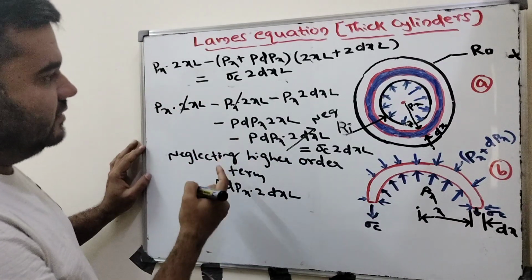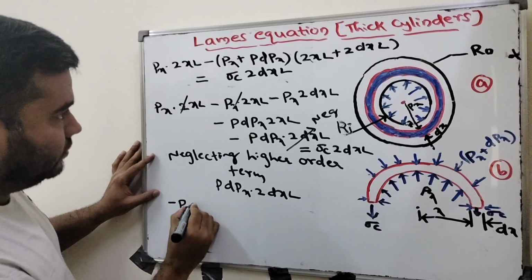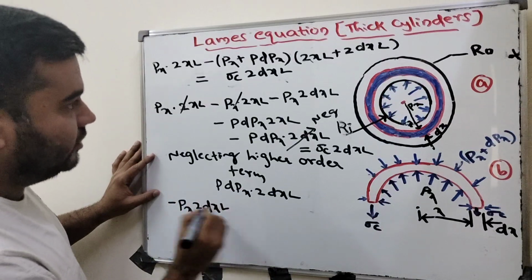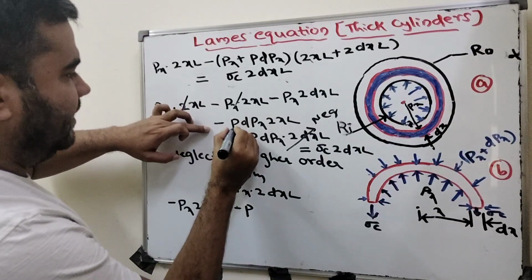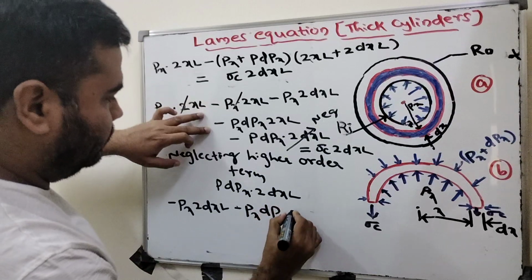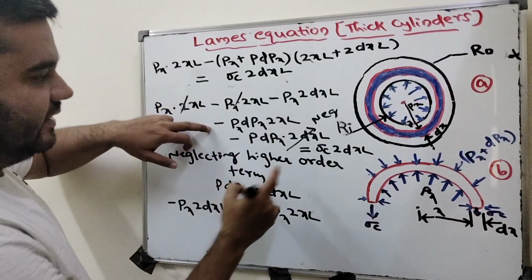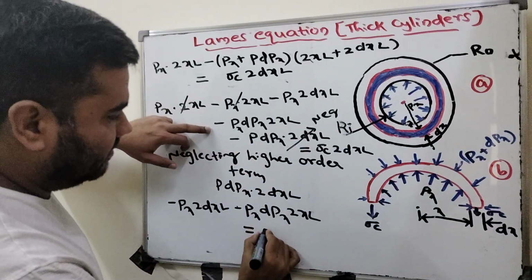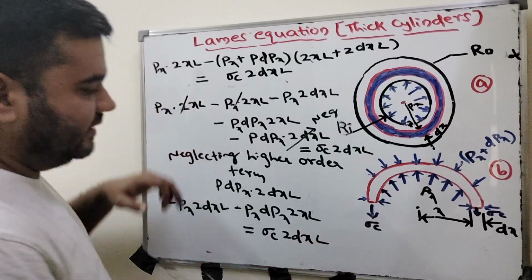What remains on the left is minus Px into 2 dx into L, minus dPx into 2xL. Anything else on the left side? No, nothing, the rest is neglected. Equal to sigma c into 2 dx into L here.